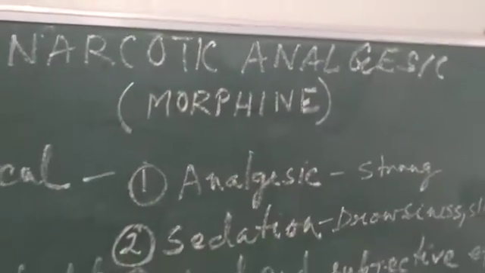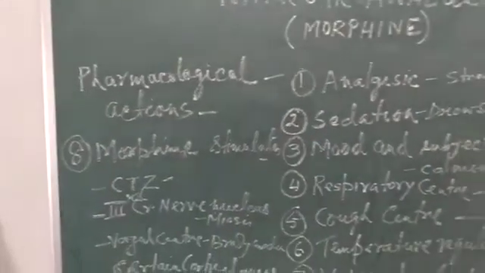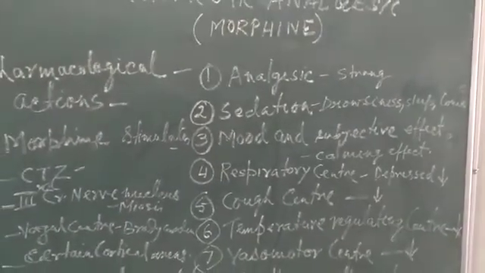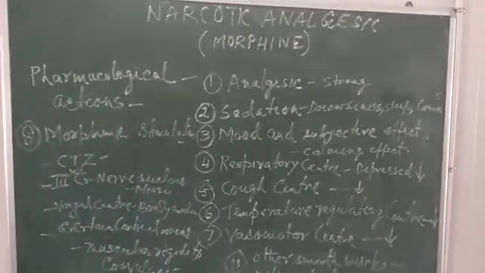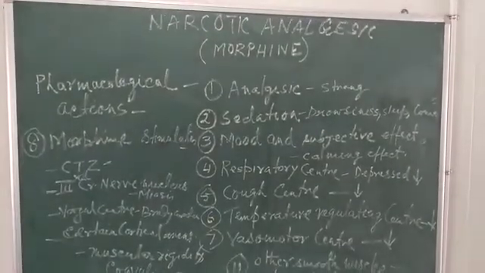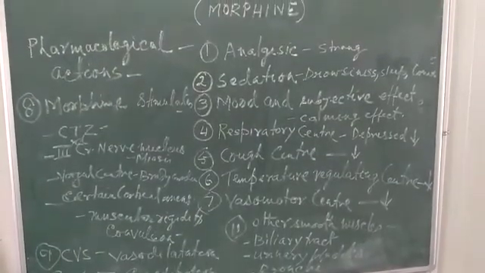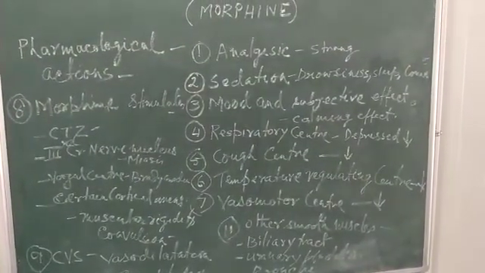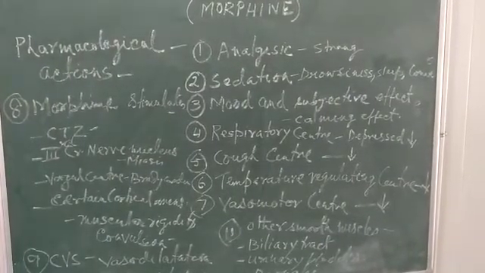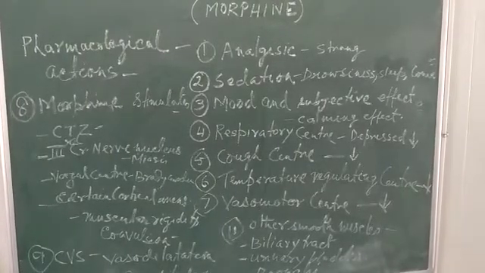The first and foremost is analgesic. This is a very strong analgesic. It can treat any type of pain. So this drug is specifically used for visceral pain. The most important one is myocardial infarction, for which it is still supposed to be one of the best drugs for combating the pain of myocardial infarction.